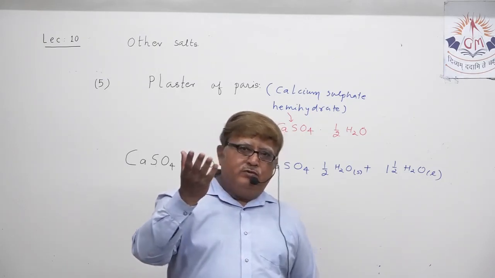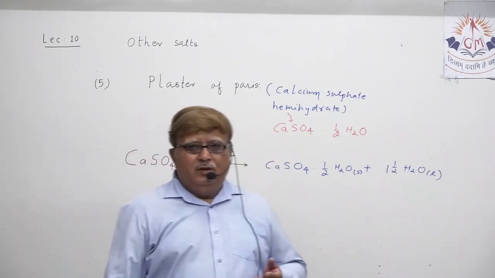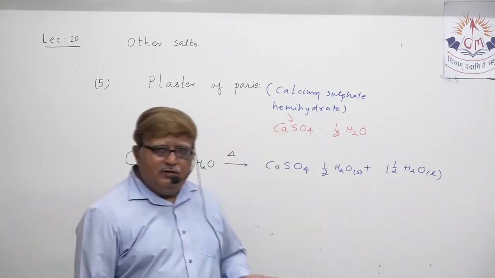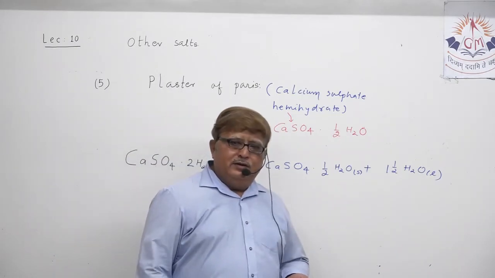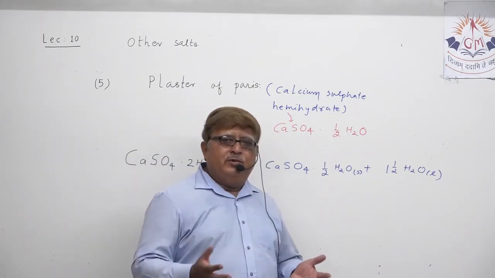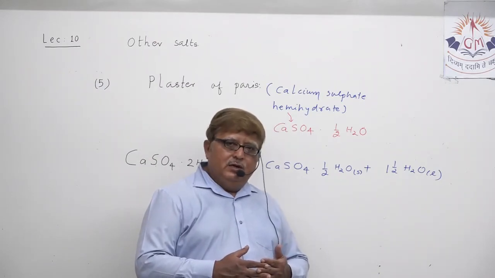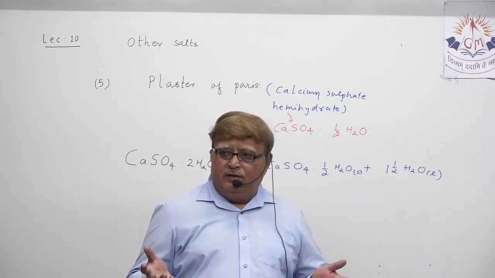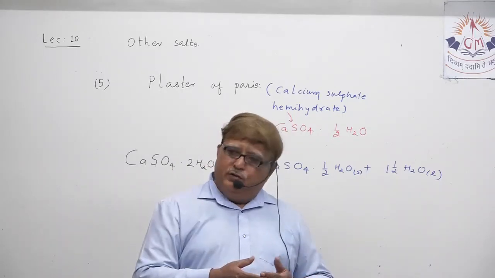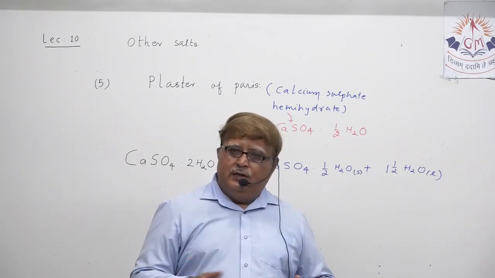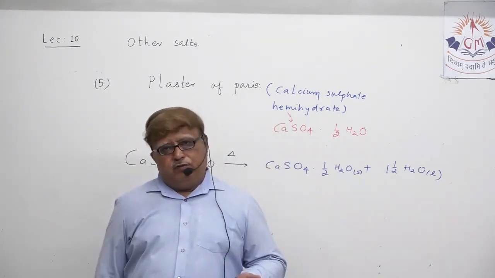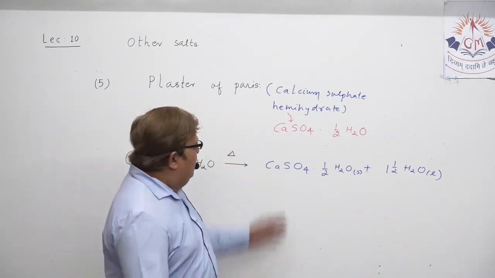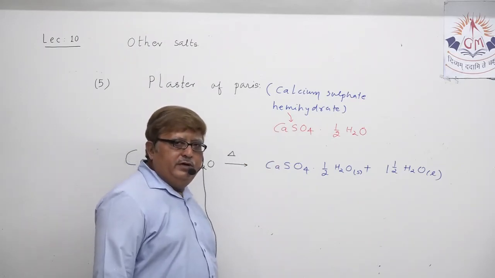And my dear student, one more thing: you all know one use, making false ceiling, POP, plaster of Paris. The name itself suggests it. POP is a dream material for the architect, because no architect does not suggest the use of a POP ceiling in constructing a new house. That false ceiling is also produced with the help of plaster of Paris. So these are some of the uses of plaster of Paris, that is calcium sulfate hemihydrate.